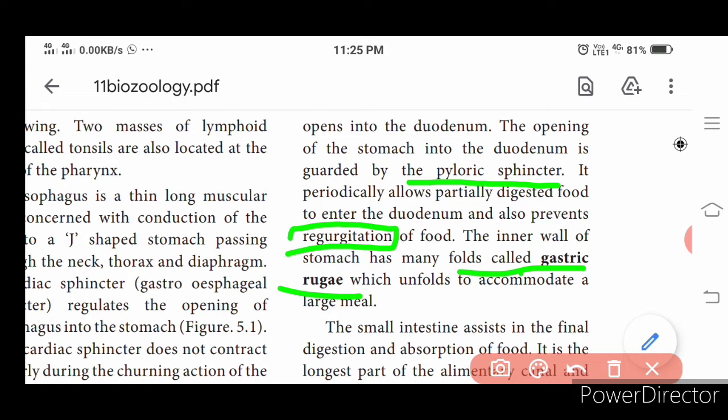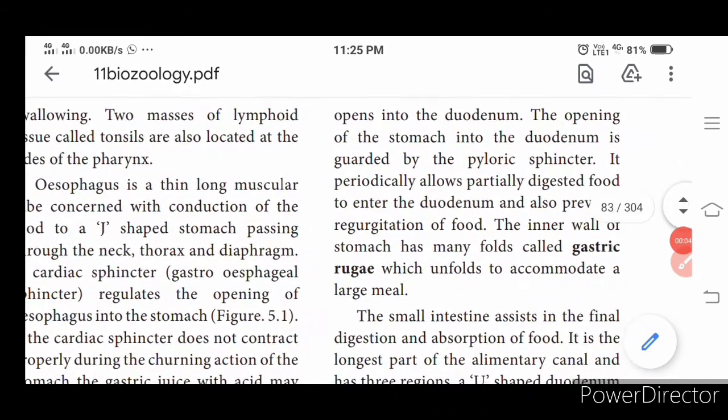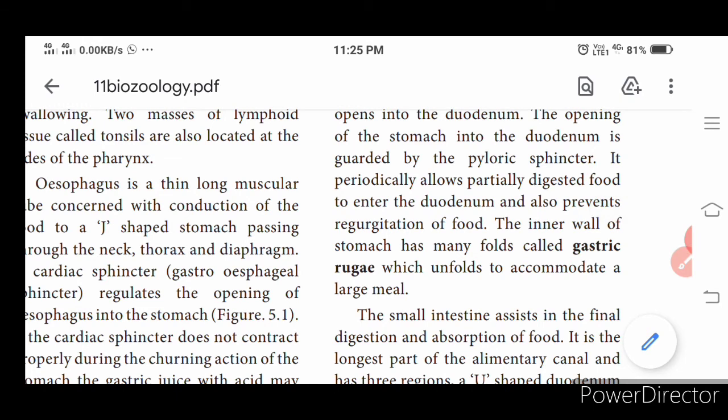Here we have the presence of folds in the stomach, called the gastric rugae. So why do we have the folded region? To get increased surface area once we eat more. Do you follow? So, increase in surface area. The inner wall of the stomach has folds, and these gastric rugae will unfold once you eat more, to accommodate all the food inside the stomach.